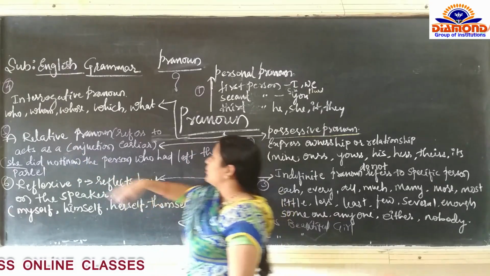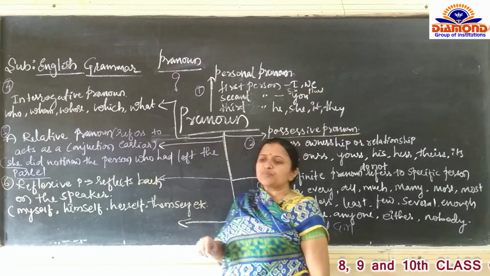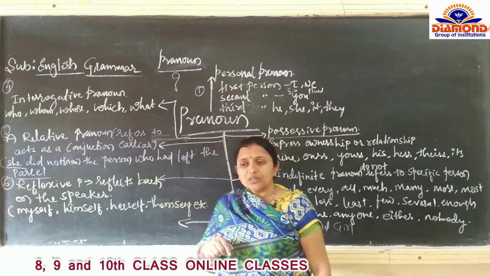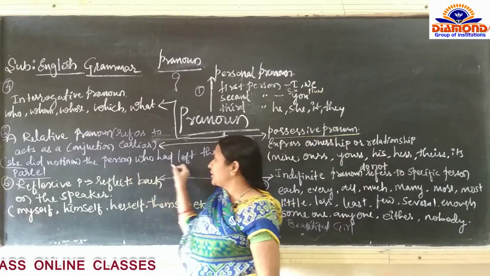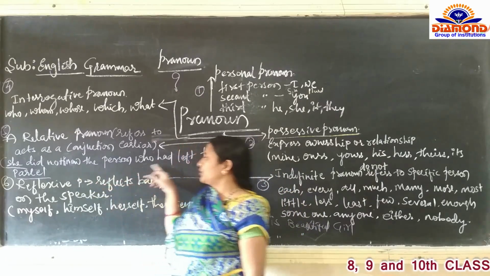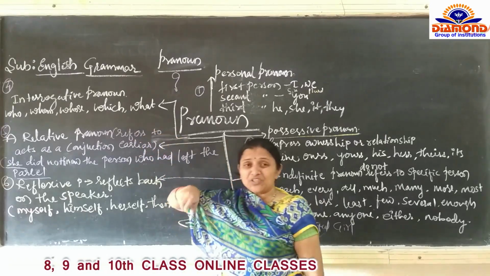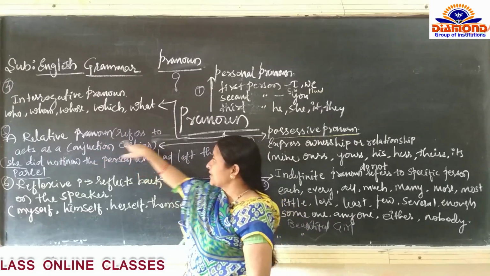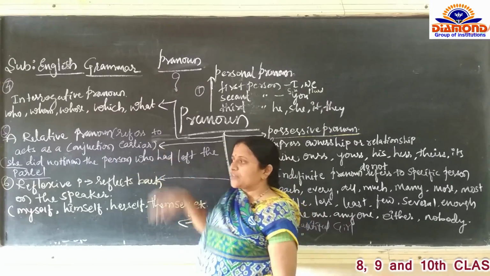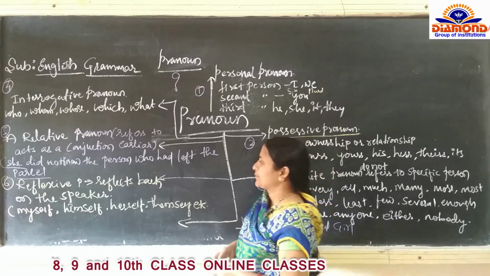She did not know whose parcel it is. I did not know who is absent today. So there is a relationship between I and who is absent in the class. The definition itself clarifies that it acts as a conjunction. Conjunction means it joins two words or two sentences.